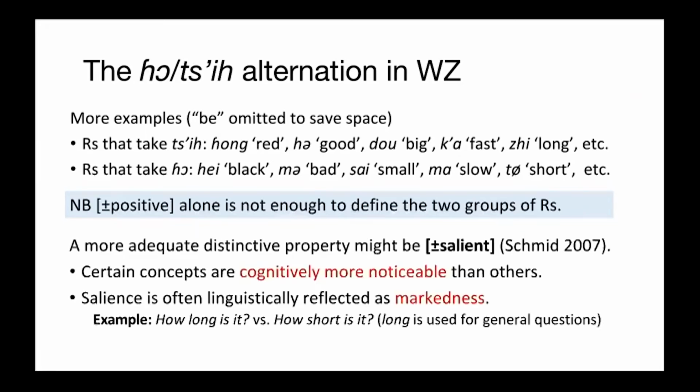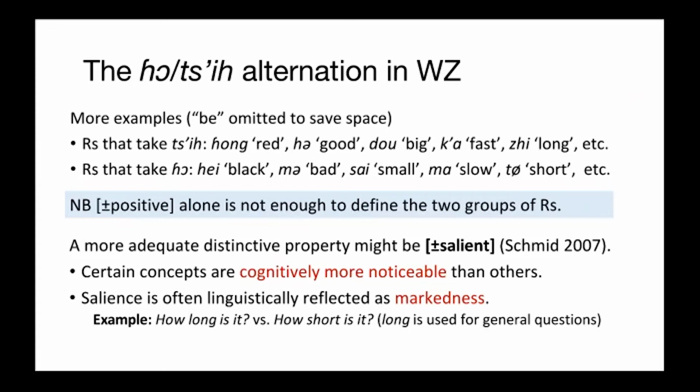In fact, we find a cognitive linguistic notion, salience, useful here. The idea of salience serves to capture the concepts that are better qualified to attract our attention than others, according to Schmidt. For example, a long object may be more noticeable than a short one. The concept of long is thus more salient than the concept of short.